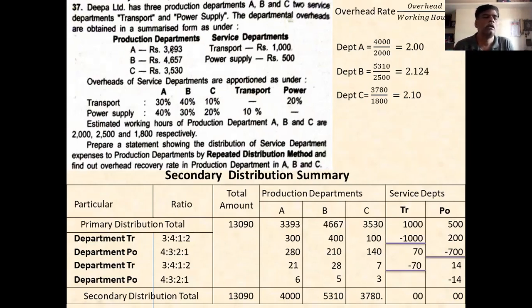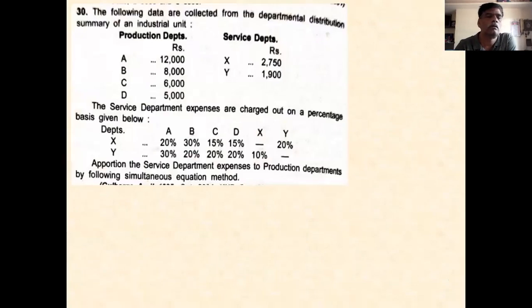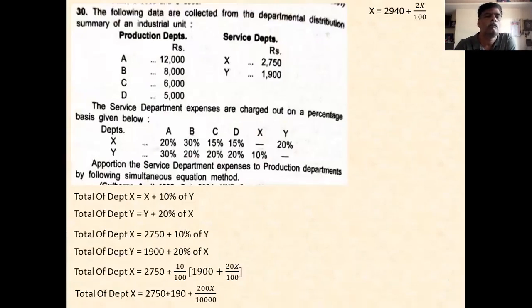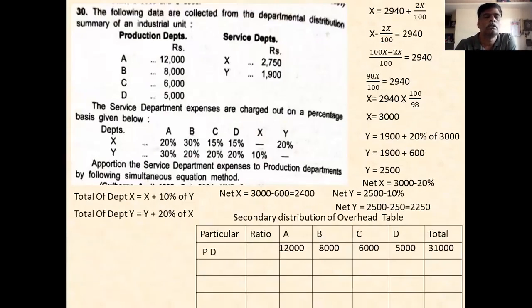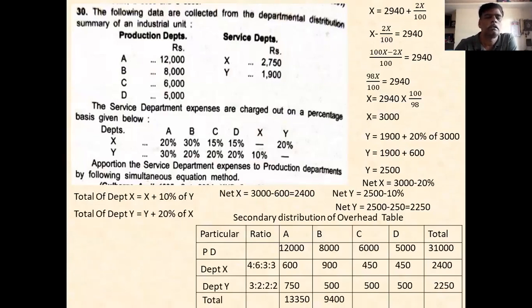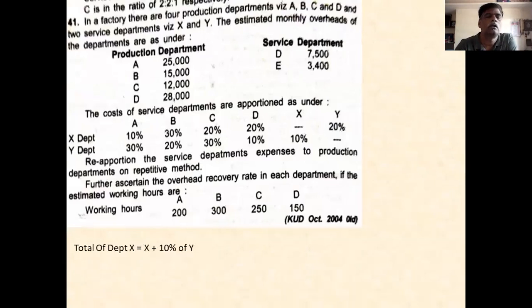Okay, this is the problem based on repeated distribution. One more problem I will take on the simultaneous equation. This is the problem already solved in the previous class. And the next problem I will take is based on the repeated distribution method. You see this problem number 41.